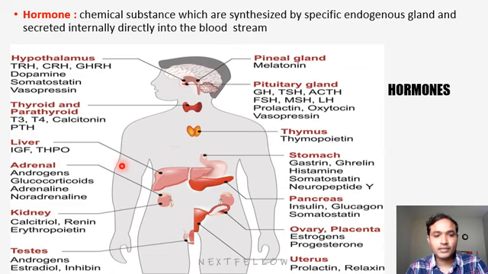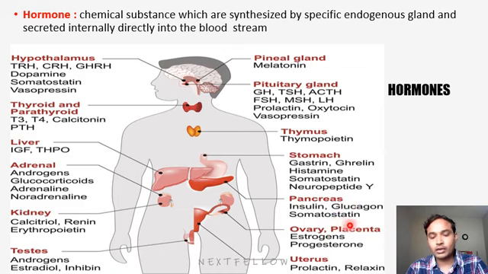Similarly, the adrenal gland will secrete androgens, glucocorticoids, noradrenaline, adrenaline. Coming to the stomach: gastrin, histamine, somatostatin. The kidneys secrete renin and erythropoietin. The pancreas secretes insulin, glucagon, somatostatin.